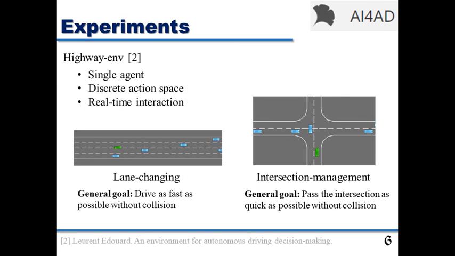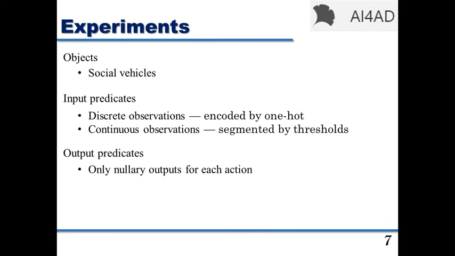The experimental environment we use is Highway-env, a tactical decision-making task related to self-driving cars. 2 scenarios, lane changing and intersection management, are used in our experiments. For the environment, we select a fixed number of social vehicles to be our input objects. The initial predicates will be related to common features such as speed, lanes, and so forth. For those discrete values, we can use one-hot encoding. For those continuous values, we can compare the values with thresholds. The action of the environment is in discrete action space, so it can be directly linked to the nullary predicates output by DLM.